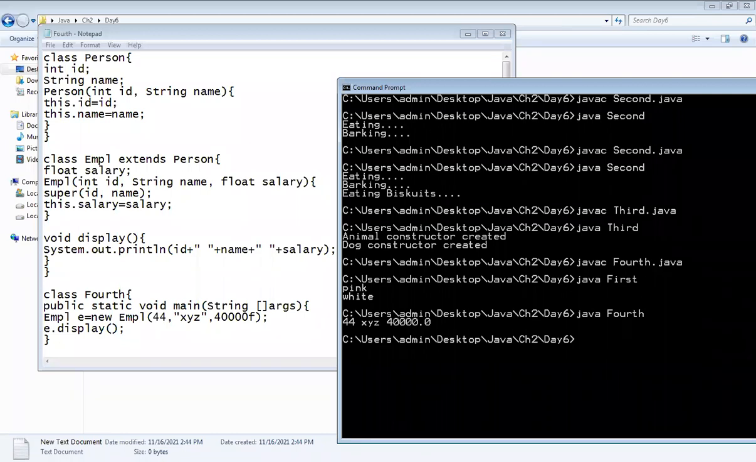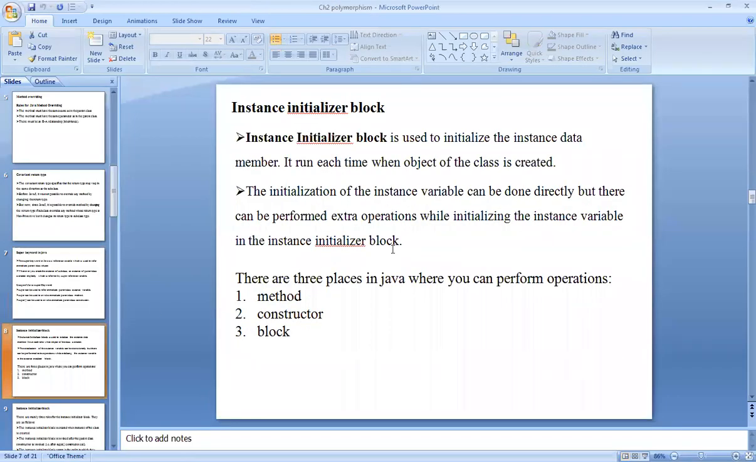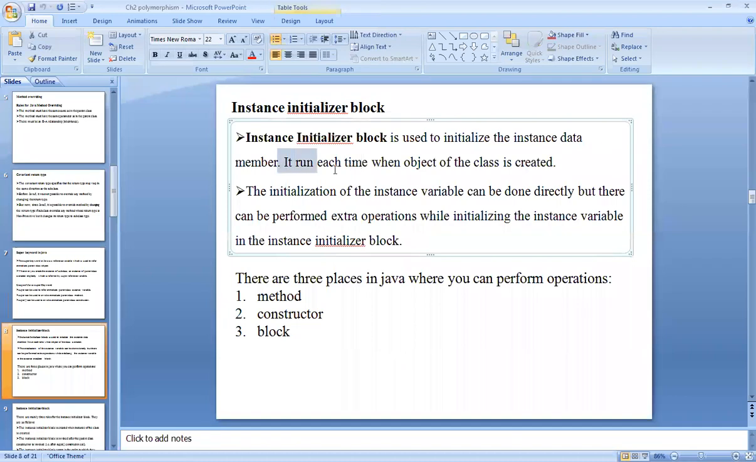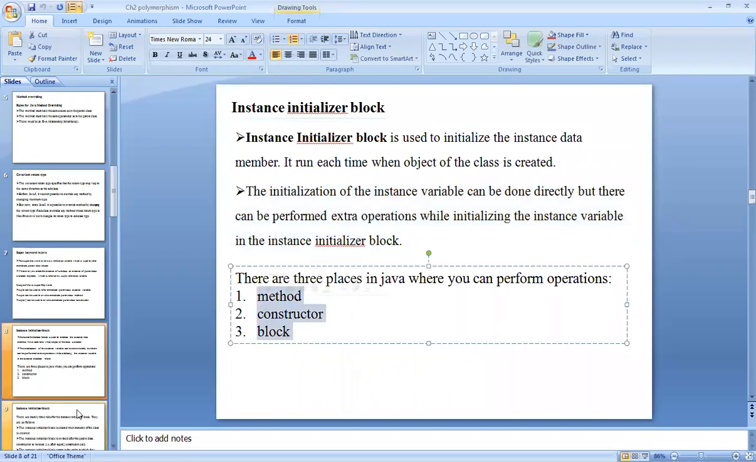Now, next one is the instance initializer block. You can use it to initialize the instance data members, and it runs each time when an object of a class is created. The initialization of the instance variable can be done directly, but extra operations can be performed while initializing in the instance initializer block. So you can apply such types of operations in these three places: a method, constructor, and blocks.